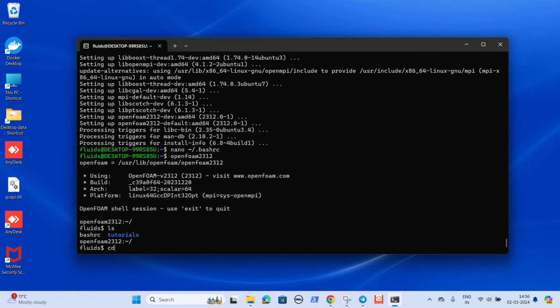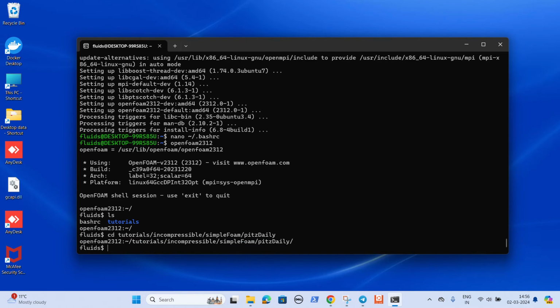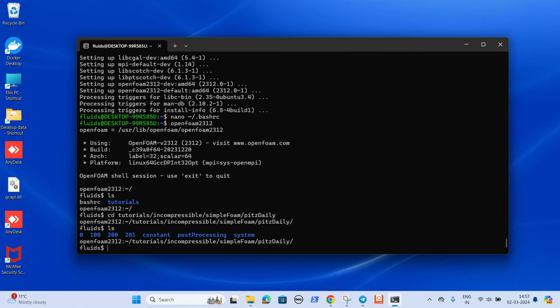And for doing that I'll go to tutorials, incompressible, simpleFoam and pitzDaily. This is one basic example, and if you want to, you can do ls to view the contents of that folder.